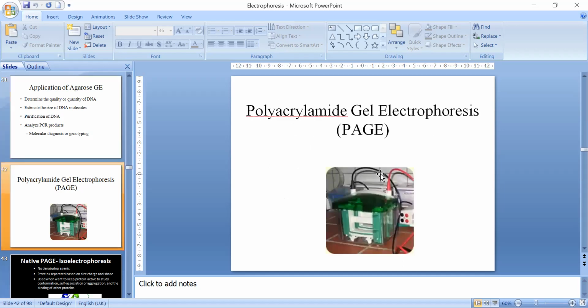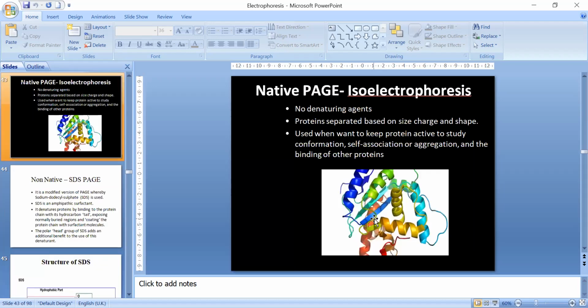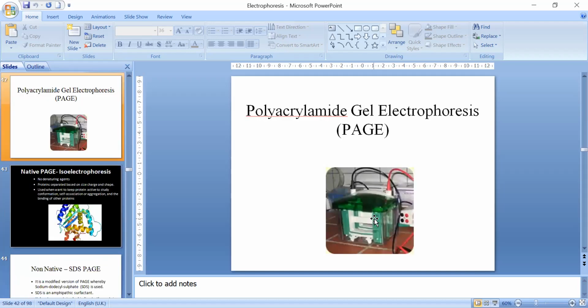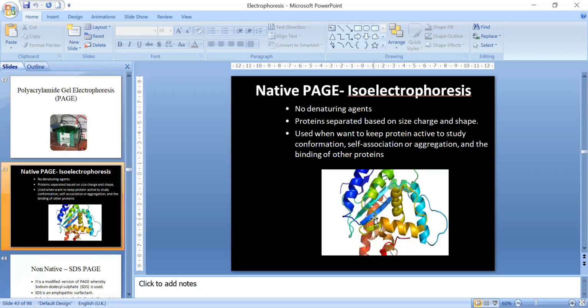Now coming to the next one, that is polyacrylamide gel electrophoresis. It is largely performed on a vertical gel. You can see this is the equipment, a vertical gel equipment, and it is largely used for separation of proteins. Protein gel electrophoresis is basically of two types. One is called native PAGE and another is called non-native PAGE.